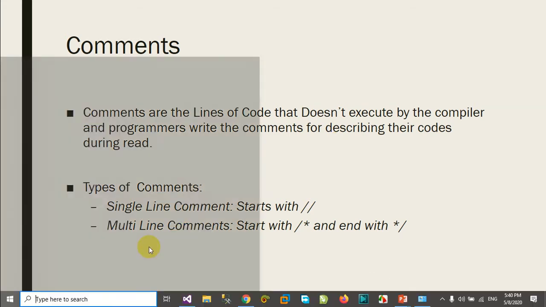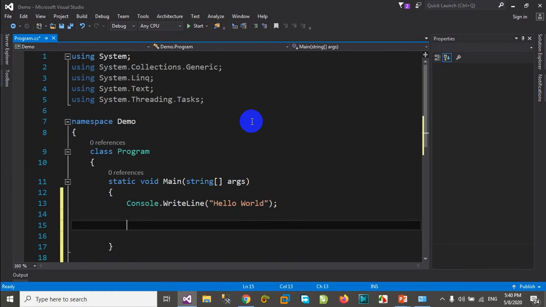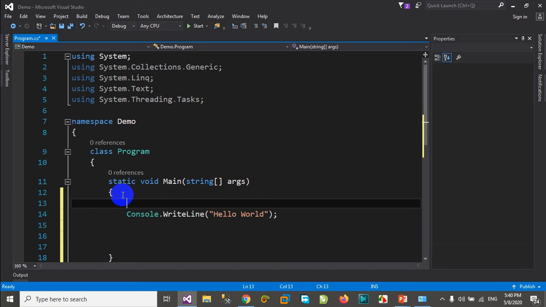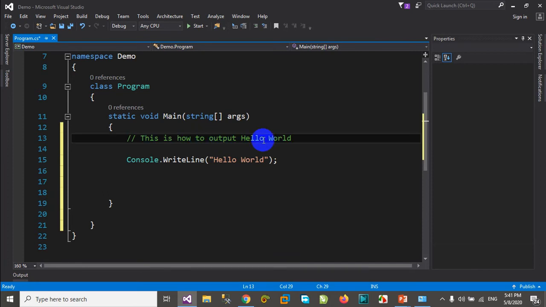So let's see how we put comments in Visual Studio. We come to Visual Studio. As we said, we can create a single line comment with a double slash. For that we write the double slash and then we write our comment. This is how to output hello world. You can see this line of code is green, and it is not executed by the compiler. So this is how we can write a single line comment.